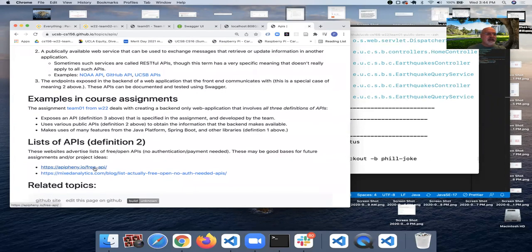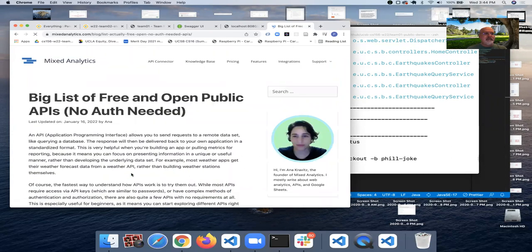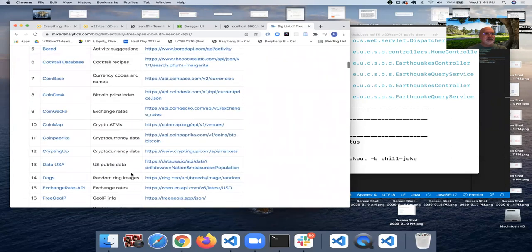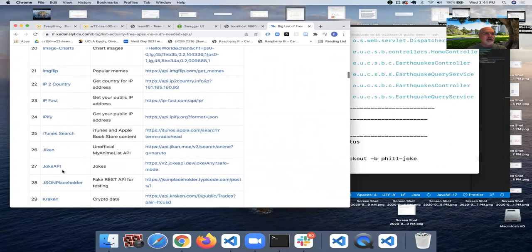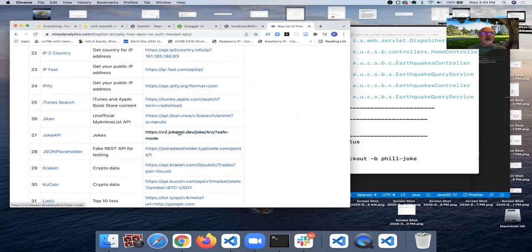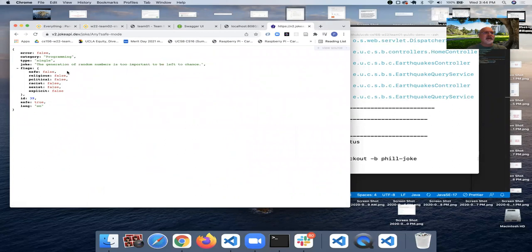But what I'm going to come down here to instead is this list of APIs. And on this list of APIs, there is one here called the joke API. The way this joke API works is you click on it, and every time you refresh the page with this URL, you get a new joke.